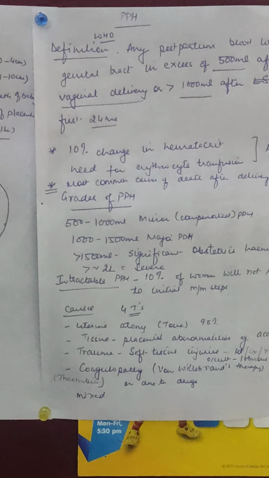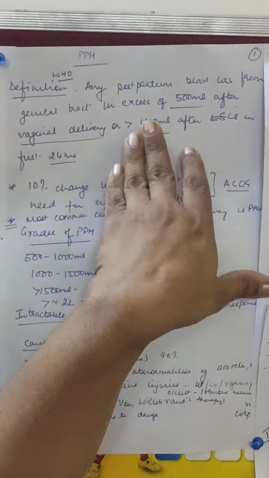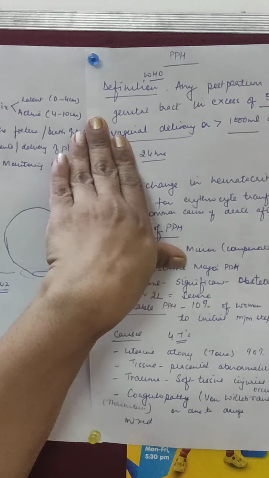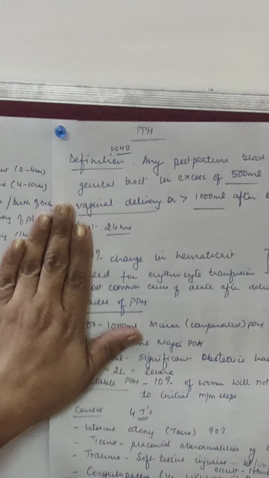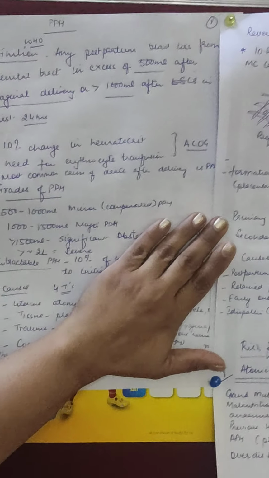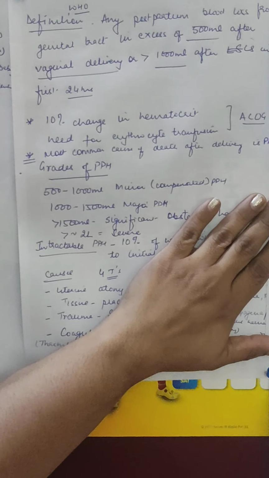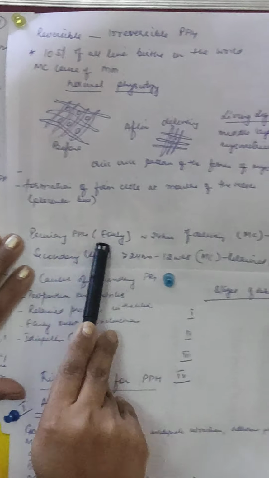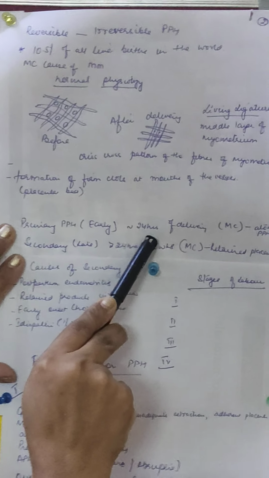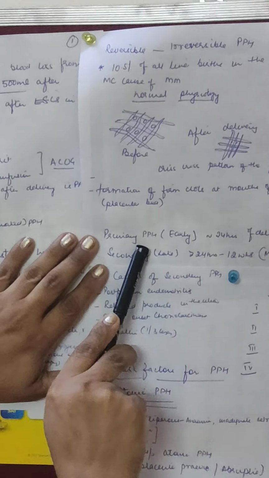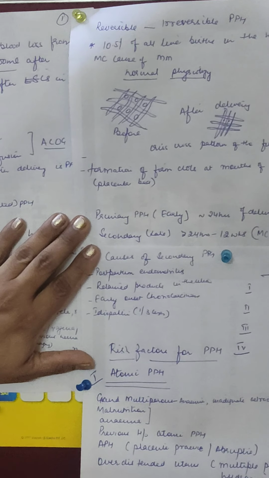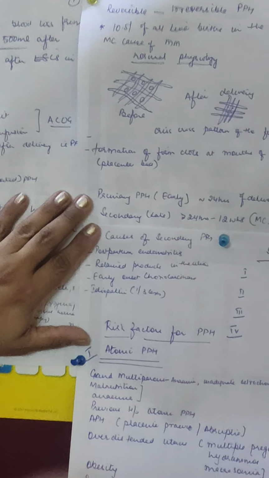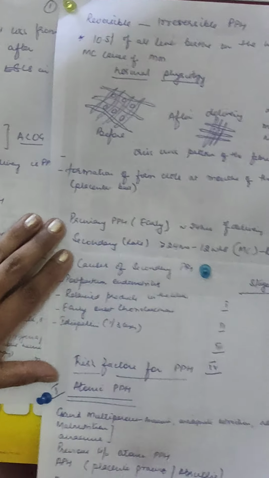So, if the blood loss is more than 500 ml in a vaginal delivery or more than 1000 ml after cesarean section, it is called postpartum hemorrhage. This blood loss is after the delivery. Now, depending upon after how many hours or how much time this bleeding is occurring, it is divided into primary PPH, which is early PPH. Excessive bleeding occurring within the first 24 hours of delivery is primary PPH. This primary PPH is further divided into two subcategories: third stage PPH and true primary PPH.